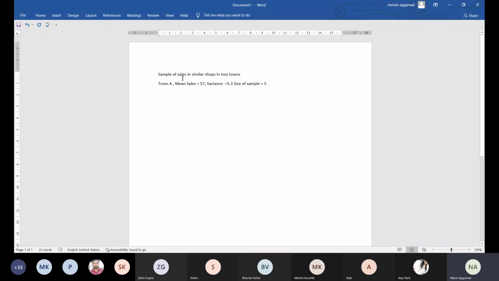So that is the data given for town A. Now for town B, the mean sales is 61 and the variance is 4.8 and the size of the sample is 7.